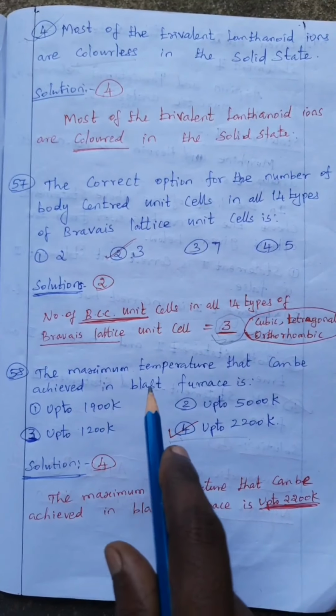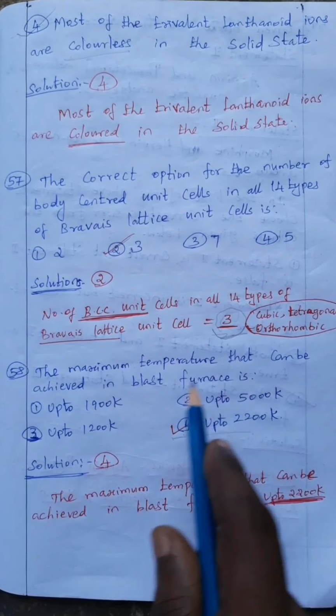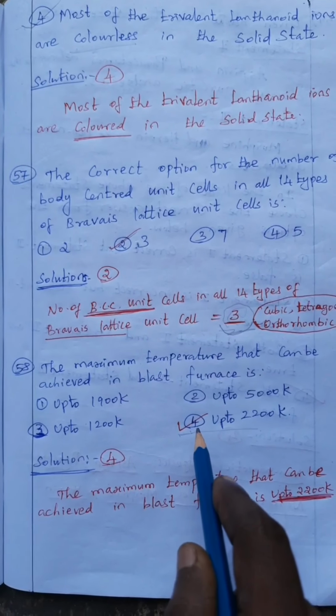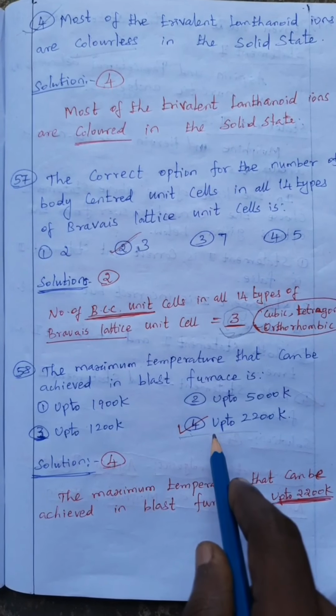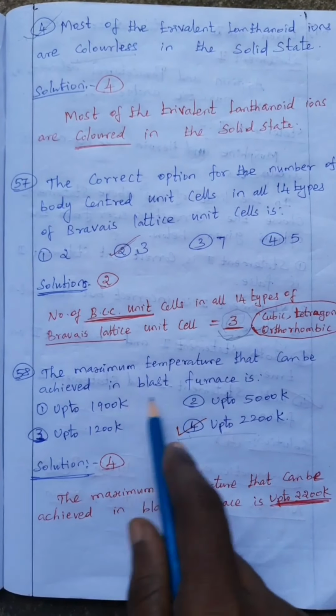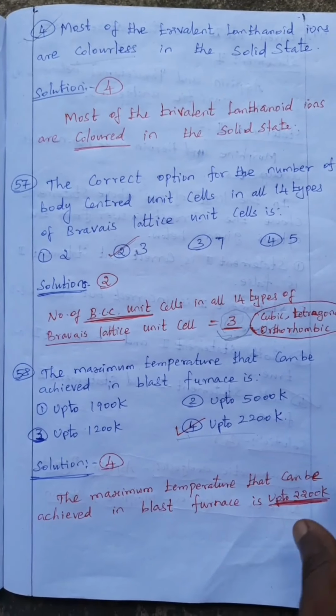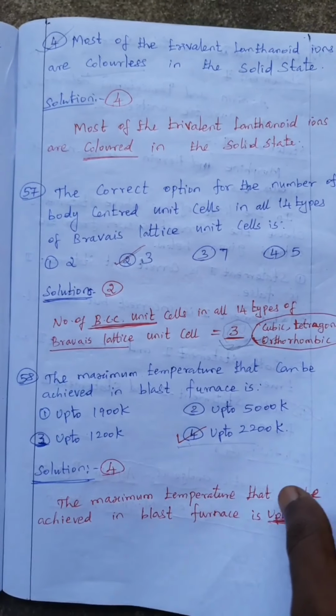Then 58. The maximum temperature that can be achieved in blast furnace is up to 2200 Kelvin. Blast furnace maximum temperature பார்த்தீங்கன்னா 2200 Kelvin temperature வரைக்கும் present ஆக இருக்கும்.